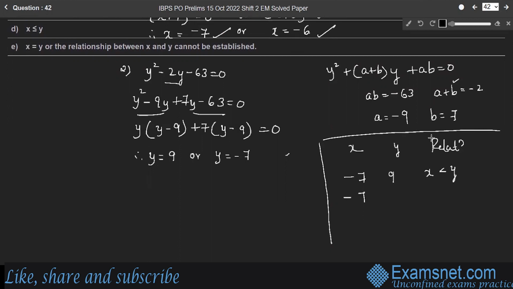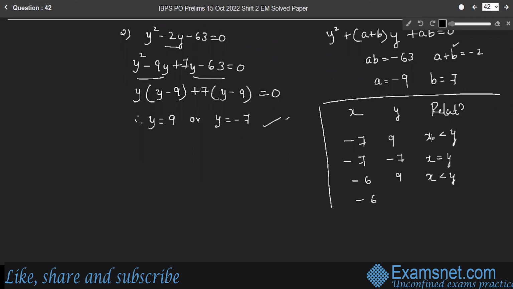Again, if x is minus 7 and y is also minus 7, x is equal to y. If x is minus 6 and y is 9, x is less than y. Again, if x is minus 6 and y is minus 7, here minus 6 is greater than minus 7. Therefore, x is greater than y.